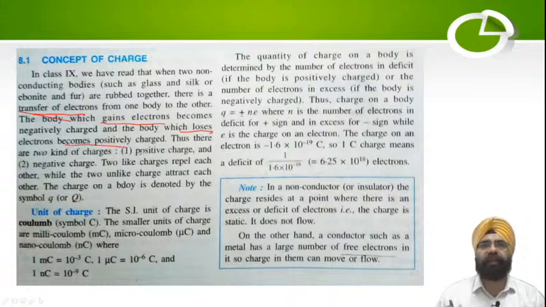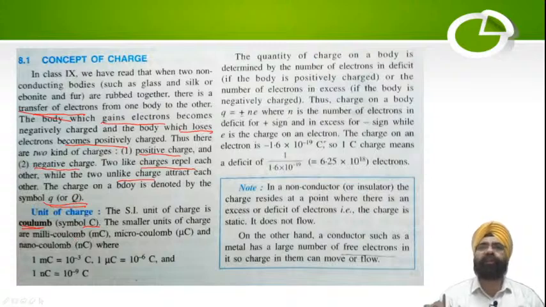There are two kinds of charge: the positive charge, which is similar to glass rubbed on silk, and the negative charge, which is similar to ebonite rubbed on fur. Two like charges repel each other and two unlike charges attract. Charge is represented by Q, and coulomb is the SI unit of charge, which we represent by a capital C.